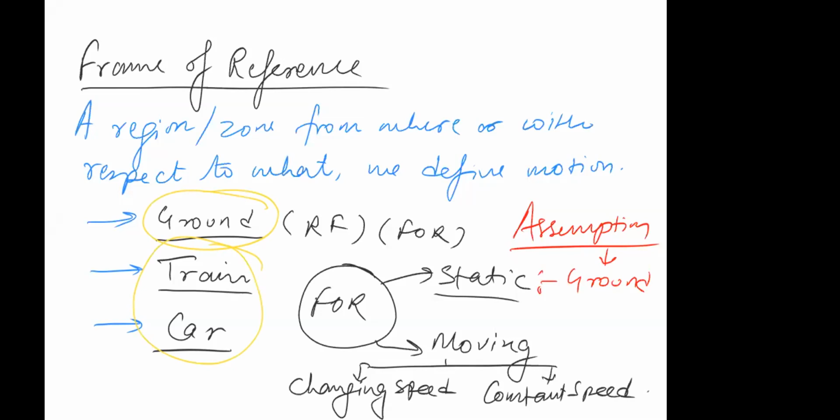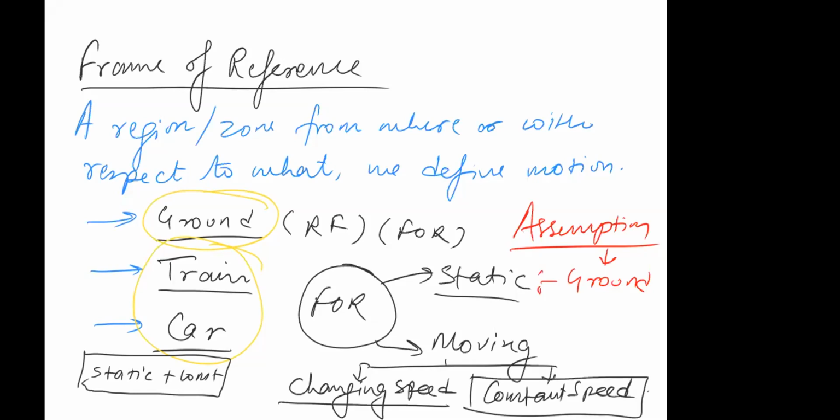Now, the last thing which I want to tell you on frame of reference is this: we have kept static plus constant speed into one category. We'll get the reason later. But static plus a frame of reference which is moving with constant speed, that means this one and this one, we have kept in one category. Changing speed, we have kept in another category.